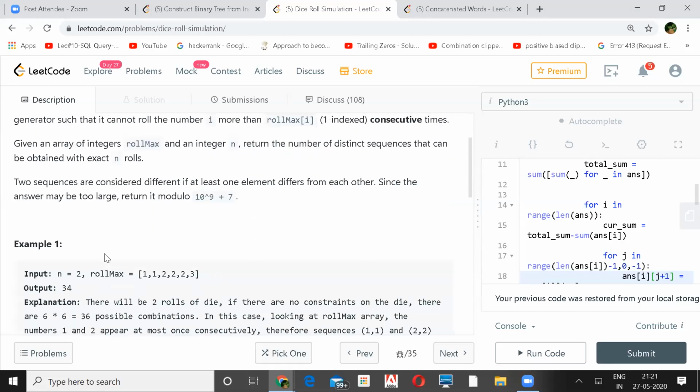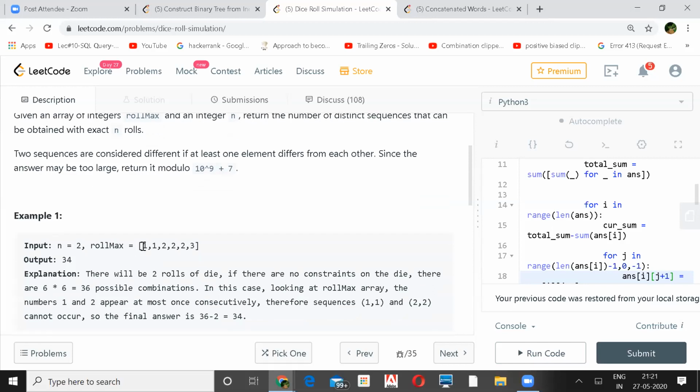So it's like 2 times you are rolling the die, and here it's saying that number 1 on the die will occur only 1 time, number 2 will occur 1 time, 3 will occur 2, 4 2, 5 2, and 6 will occur 3 times. Since you are rolling 2 times, 6 cross 6, 36 possible combinations are there, out of which you cannot have 1 1, because they are saying that one should occur only once, and 2 should also occur once. So 2 2 will also not be there. These two cases will be ruled out, and so 36 minus 2 will be your 34.